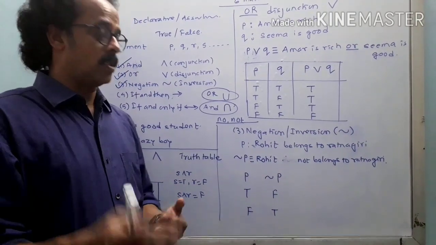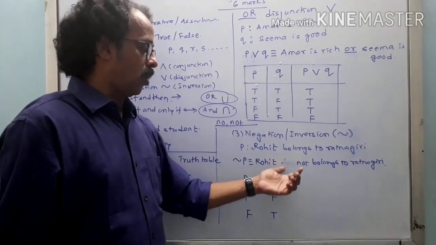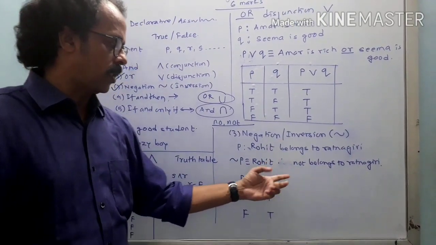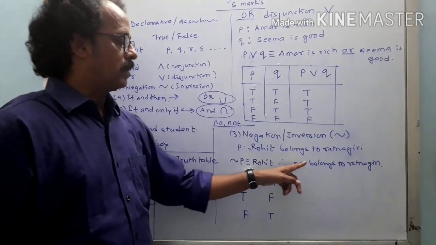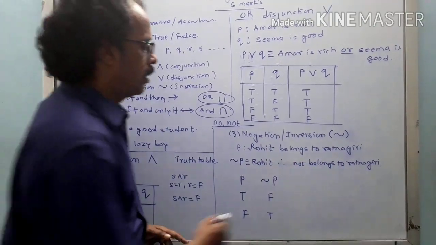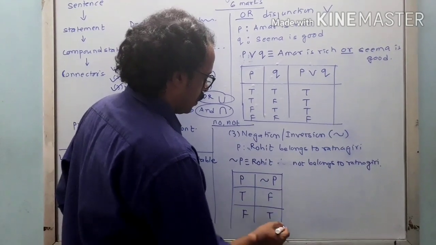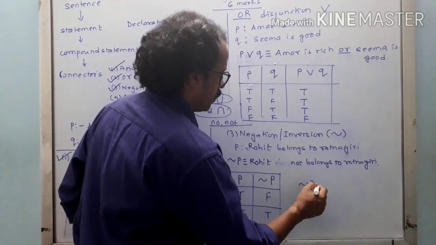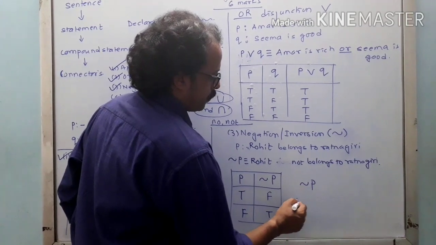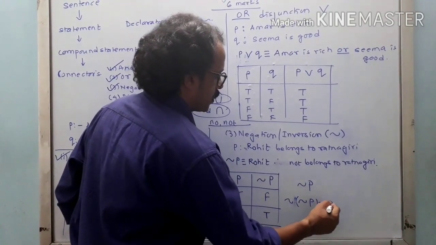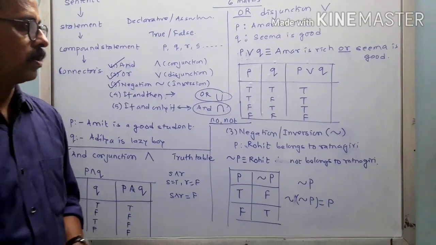I am going to say that Rohit does not not belong to Ratnagiri, that is the opposite, so we can write Rohit belongs to Ratnagiri. So in short, the negation of the negation of P will always be equal to P. So this is about the negation.